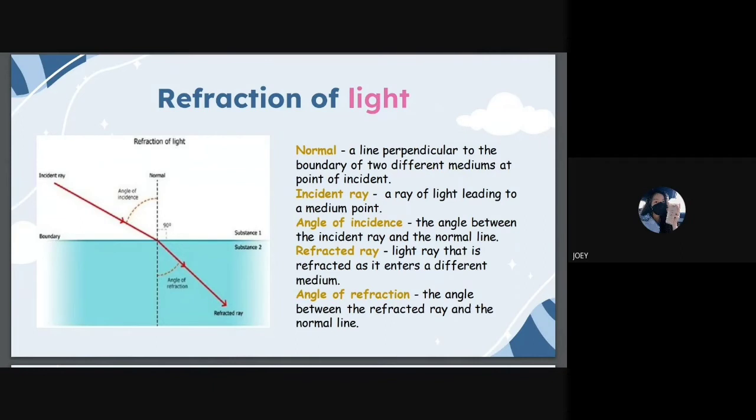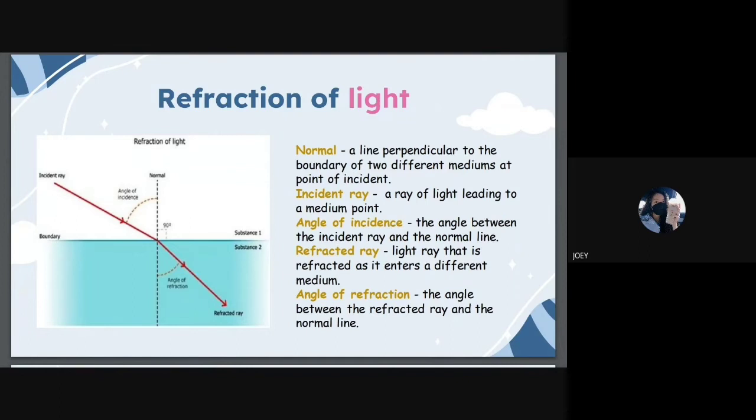These are the refractions of light. The normal is a line perpendicular to the boundary of two different mediums at the point of incidence. The incident ray is a ray of light leading to a medium point. The angle of incidence is the angle between the incident ray and the normal line.